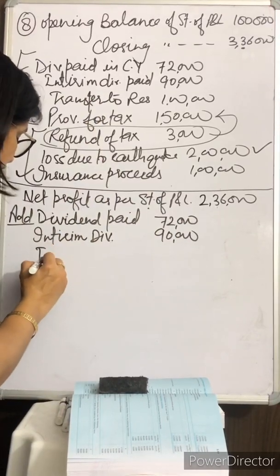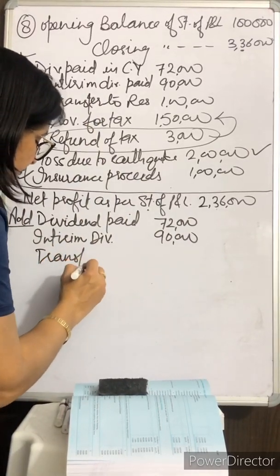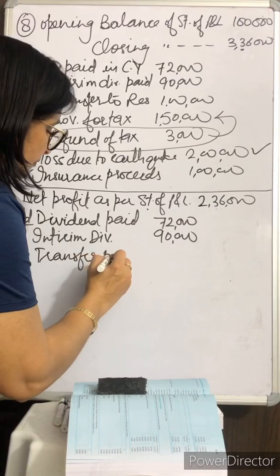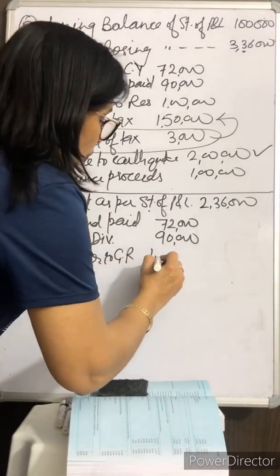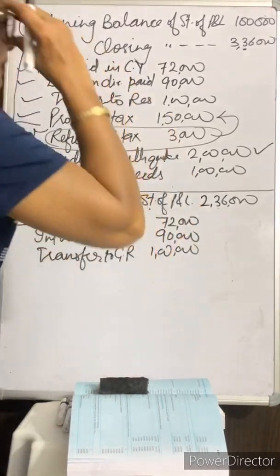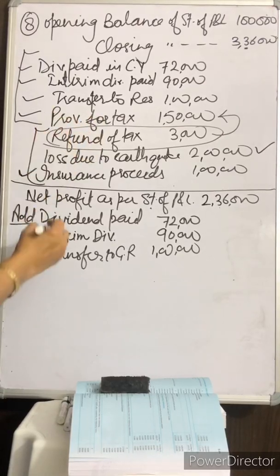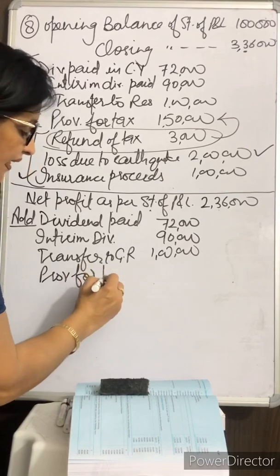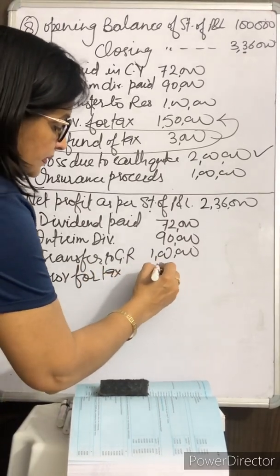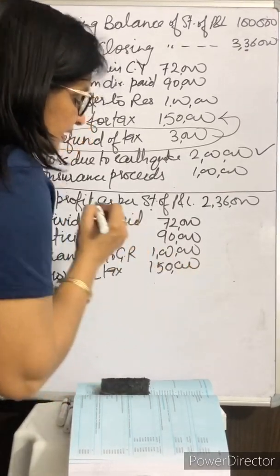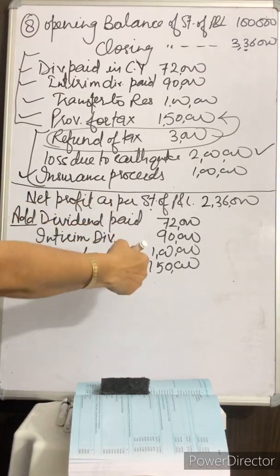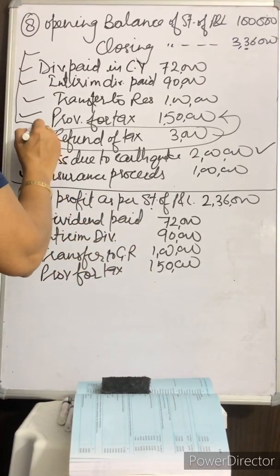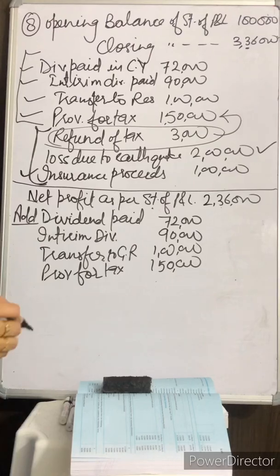Then transfer to general reserve, 1 lakh. Then provision for tax. These 4 items will be added while calculating the profits before extraordinary items. Then we'll discuss these extraordinary items.